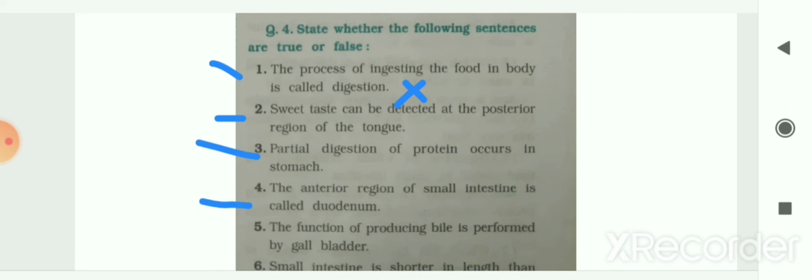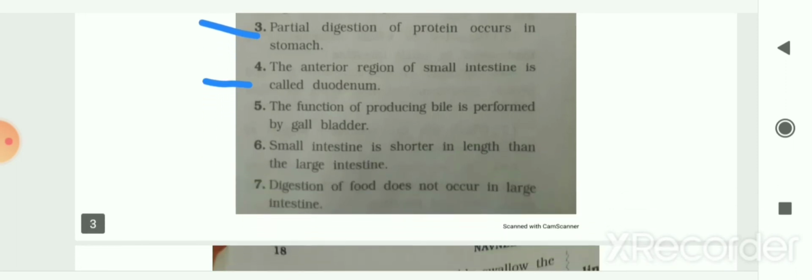The next, 5th number, the function of producing bile is performed by the gallbladder. So your answer is false. It is stored in the gallbladder. It is not produced by the gallbladder. The next, number 6, the small intestine is shorter in length than the large intestine. So the answer is false. The length of the small intestine is more than the large intestine.